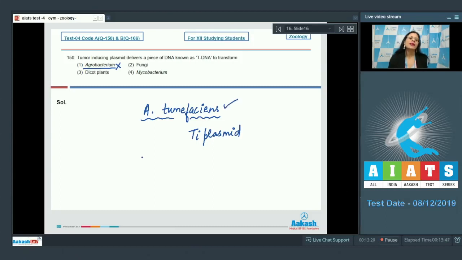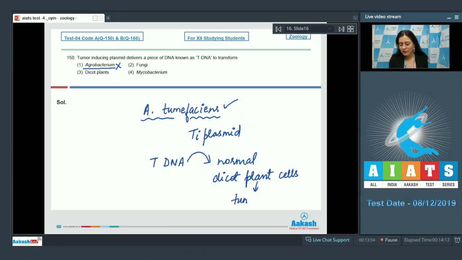This vector invades plants at the site of wound and delivers tDNA into normal dicot plant cells, eventually forming a tumor. So the correct answer to this question is option number 3, dicot plants.